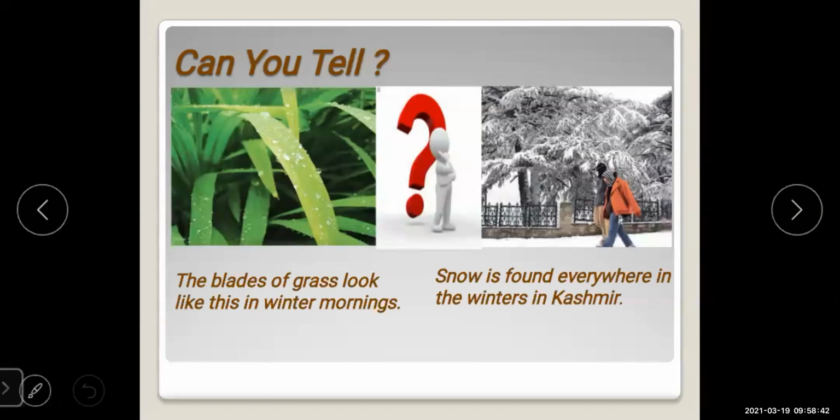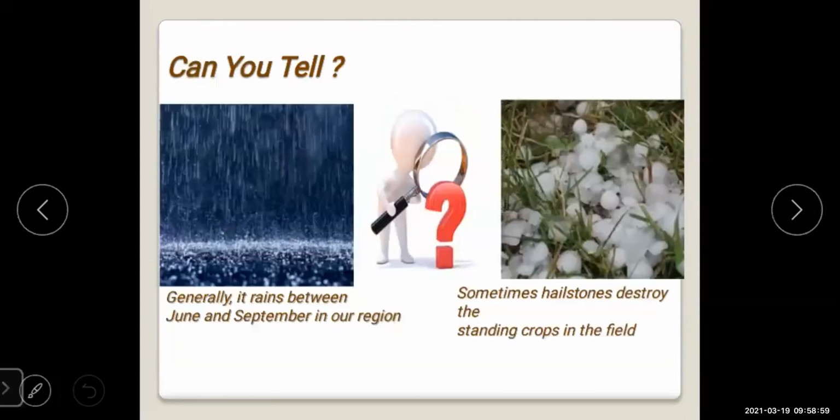Then it was next, snow is found everywhere, only in Jammu Kashmir. Then why isn't snow found in our surrounding also? Why only in Kashmir? Then next, it was generally it rains between June and September in our region. Then how do the rain droplets form? How does the rain fall?